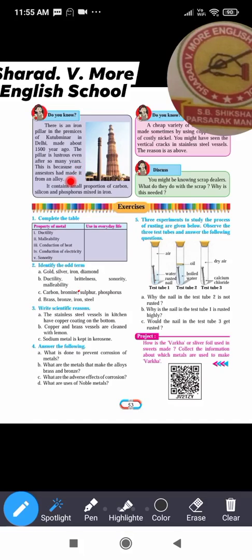This is because our ancestors had made it from an alloy. Because this iron pillar is made up of alloy.